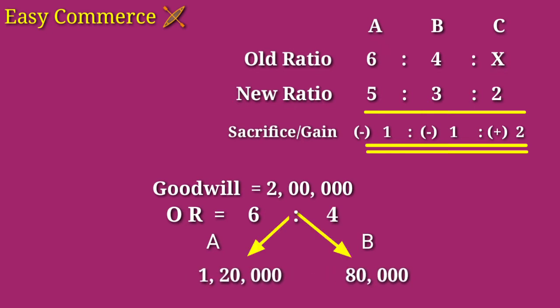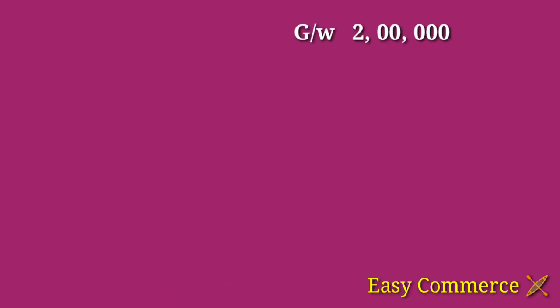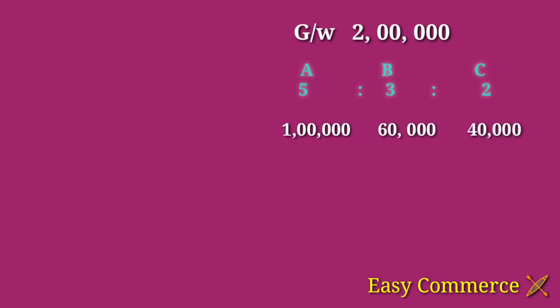Right? Next, if we admit a new partner, that means at the time of admission of a new partner, here C, this goodwill of 2 lakh will be distributed to all the partners including the new partner. That means this 2 lakh will be distributed to A, B and C in their new ratio, that is 5:3:2. So A will get rupees 1 lakh, B will get rupees 60,000 and C will get rupees 40,000.